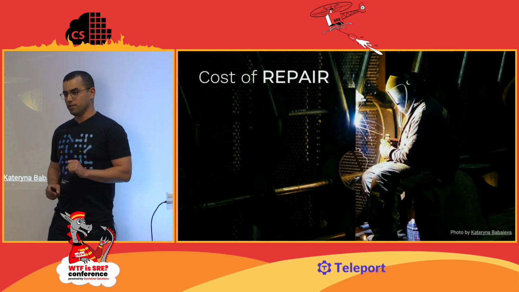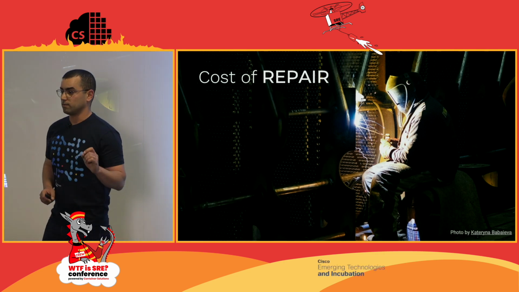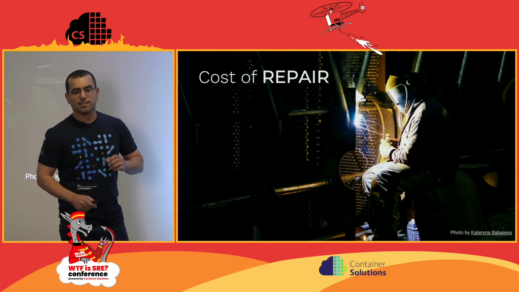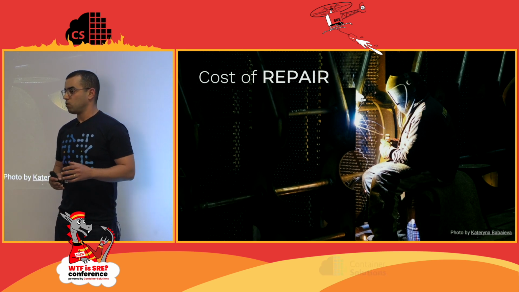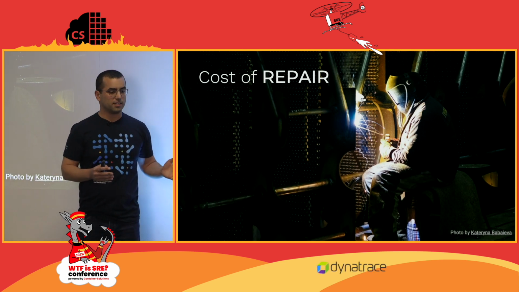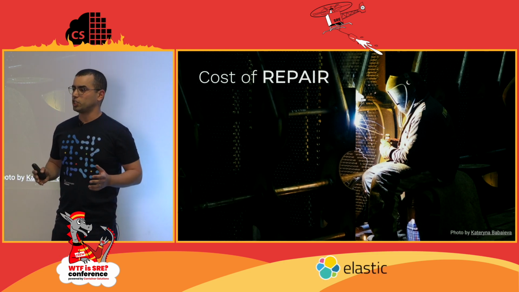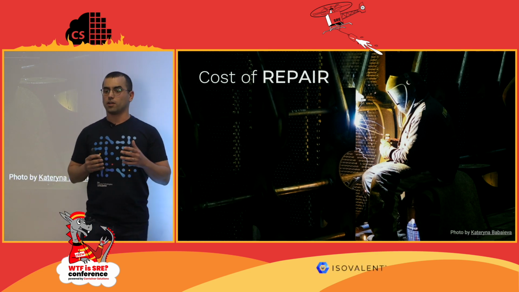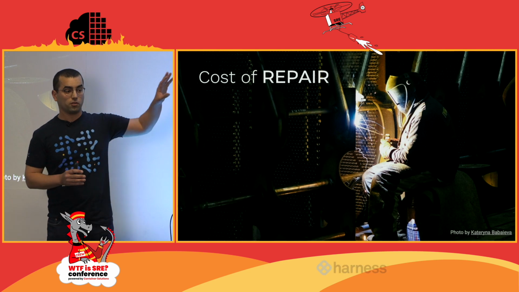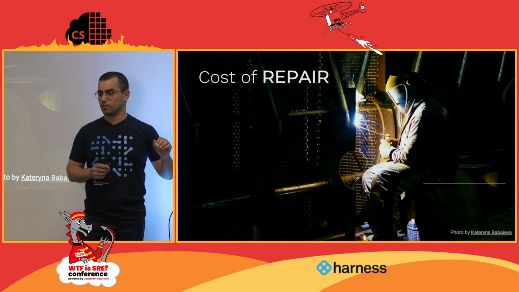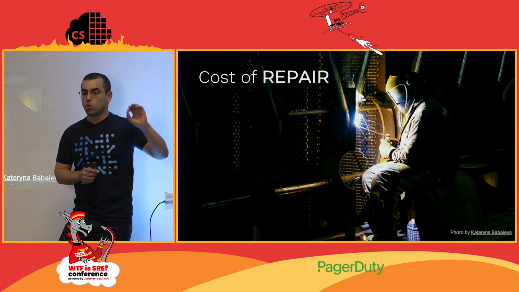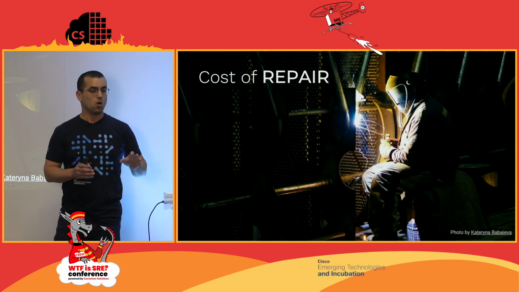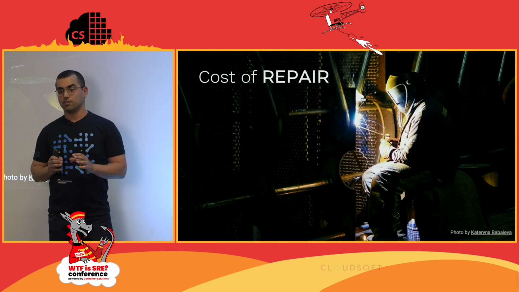Another kind of price that we pay, even if you're building the right thing, but too early, is the cost of repair. Many times, we need to do refactor in our code, right? We learn new things, the technology changes, our business changes, and when it happens, we need to change our code. And when we do that, we are also changing the code that we wrote for the future. If we would have written this code when we actually needed it, we could have saved the cost of refactoring this code. So this is another kind of price that we pay when we're writing something that we actually need, but too early.